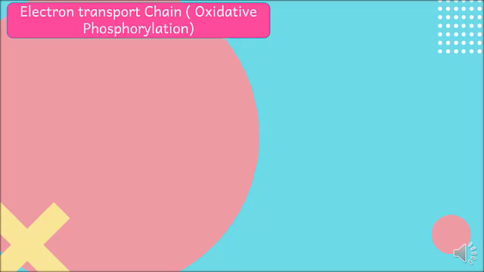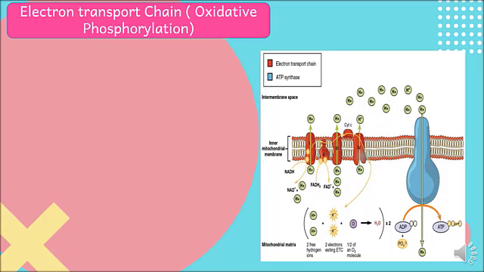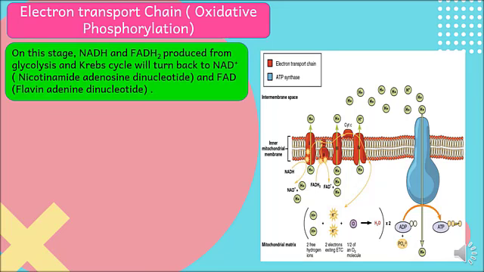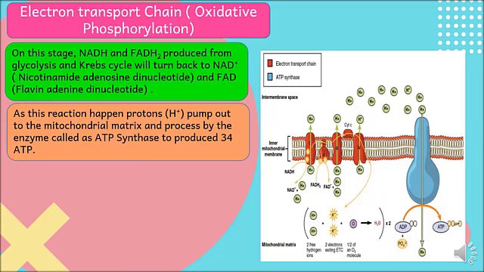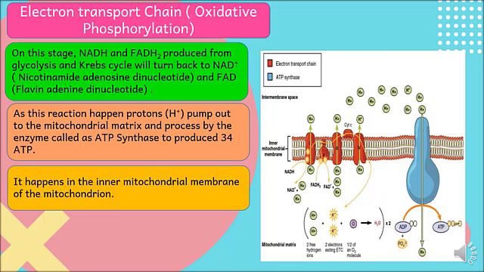Now, let us proceed to the last stage of cellular respiration. That is called as electron transport chain or oxidative phosphorylation. On this stage, NAD and FAD produced from glycolysis and Krebs cycle will turn back to NAD plus and FAD. As this reaction happens, protons, H positive, are pumped out to the mitochondrial matrix and processed by the enzyme called ATP synthase to produce 34 ATP. This reaction happens in the inner mitochondrial membrane.